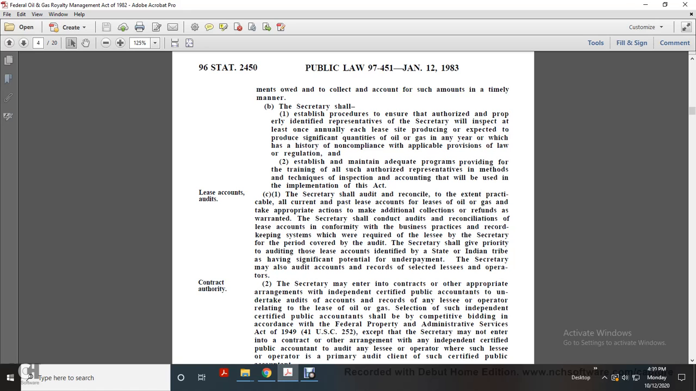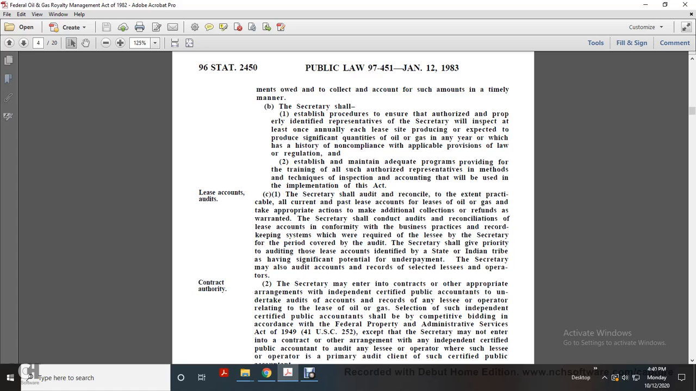The Secretary shall establish procedures to ensure that an authorized, properly identified representative of the Secretary will inspect at least once annually each lease site producing significant quantities of oil and gas in any year, or which has a history of non-compliance with applicable provisions of law and regulation, establishing and maintaining adequate programs providing for the training of such authorized personnel in the methods and techniques of inspection and accounting that will be used to implement this act. Lease and accounting audits.